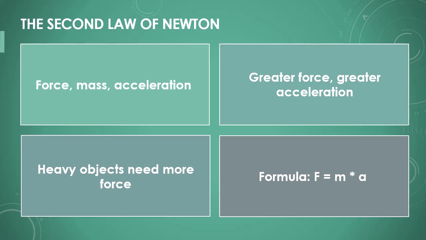The second law of Newton describes the relationship between force, mass, and acceleration. It states that a greater force causes a greater acceleration if the mass remains constant. This means that a heavy stone requires more force to set it in motion than a light ball. The formula for this law is force equals mass times acceleration.